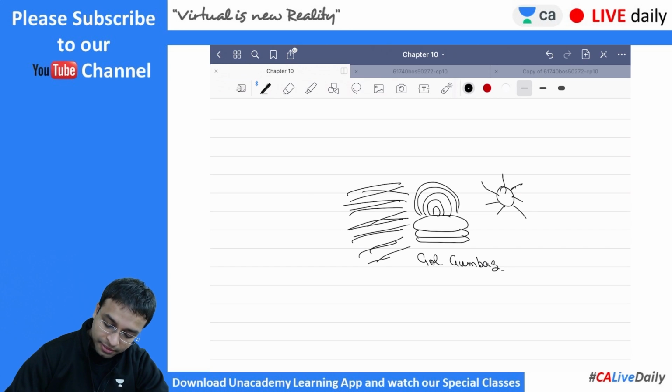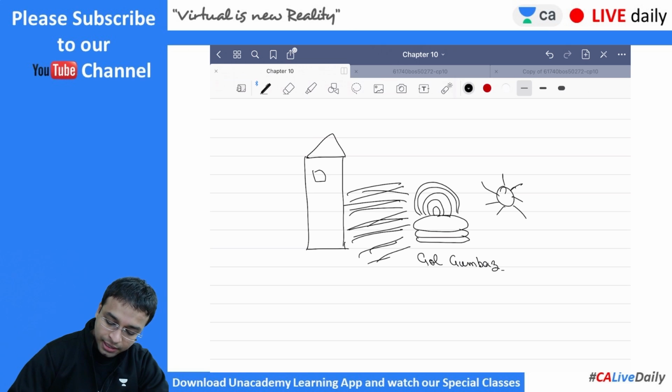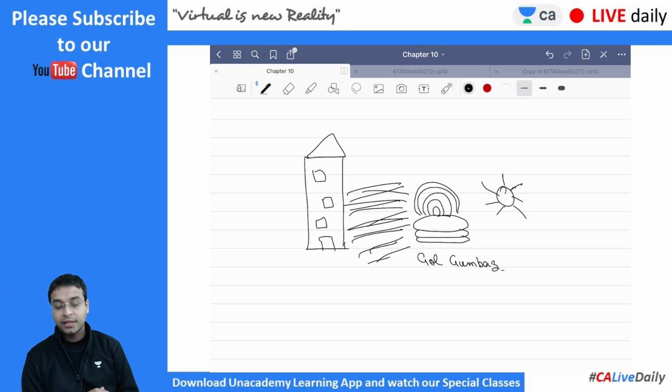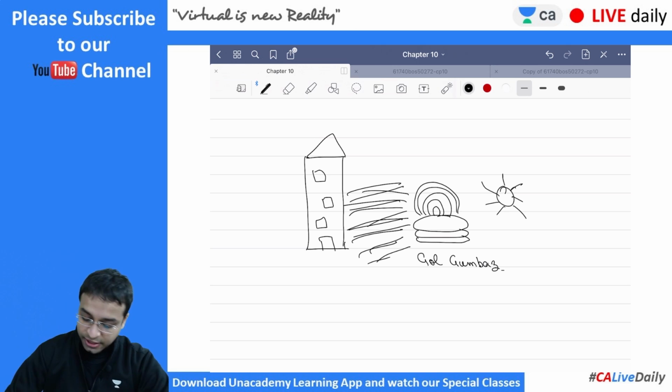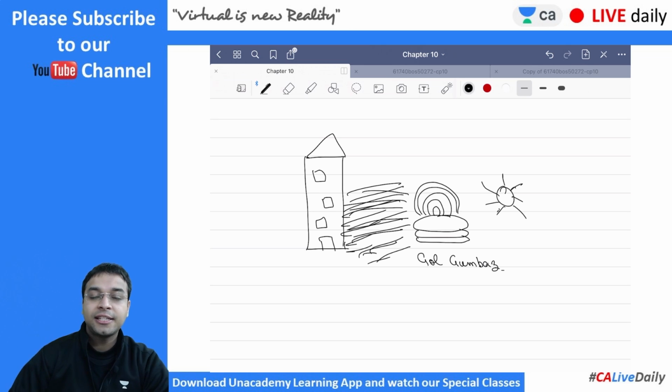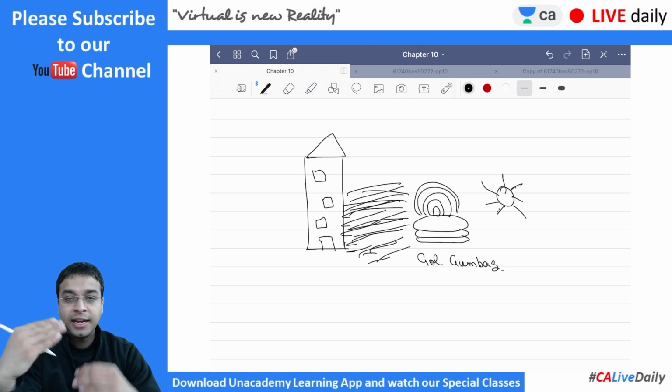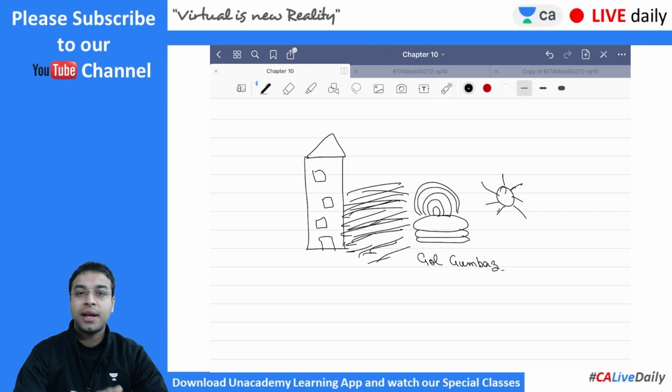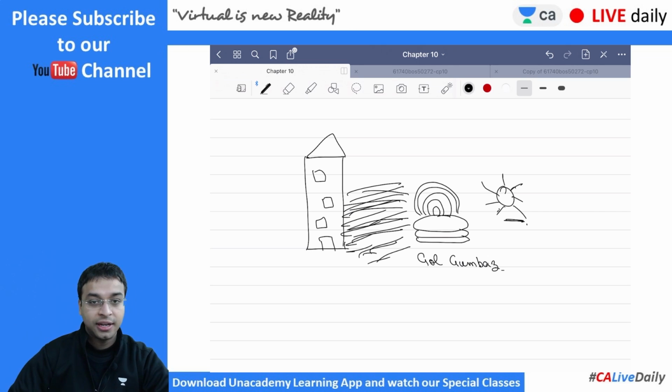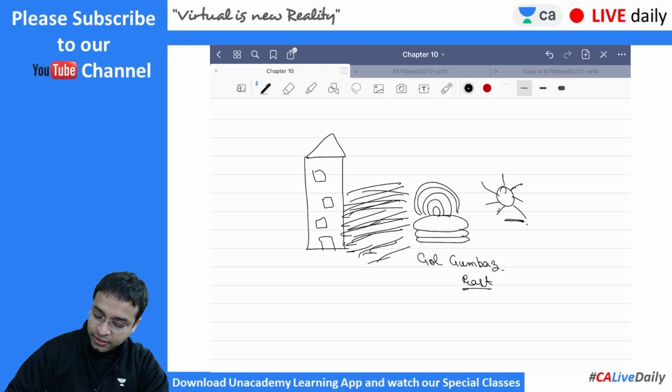Shadow of Gol Gumbaz falls on Bara Kaman means here is a building called Bara Kaman. It has windows and it has a door, right? It seems like a Diwali rocket, but it doesn't matter. So this is the Gol Gumbaz. If the sun is over here, the shadow of Gol Gumbaz will fall over here. And it says that daily in the morning, shadow of Gol Gumbaz falls on Bara Kaman. In the morning, if sun is in this direction, then this is the east direction.